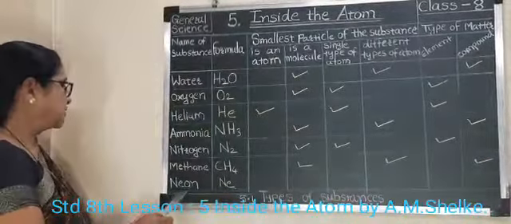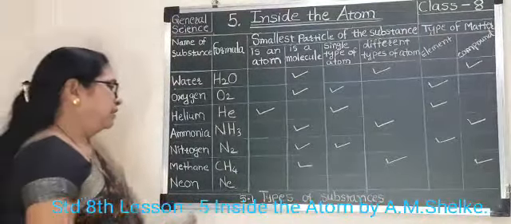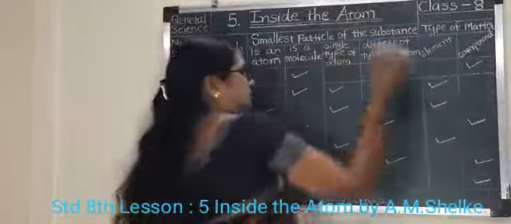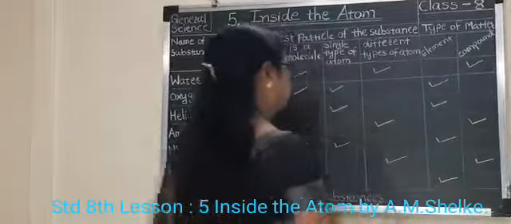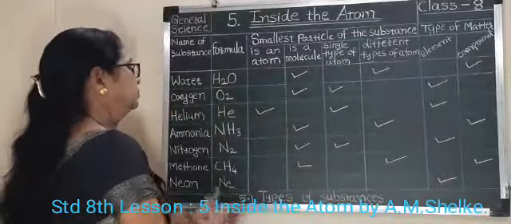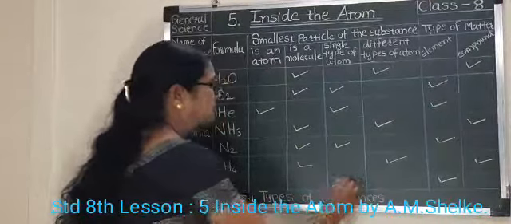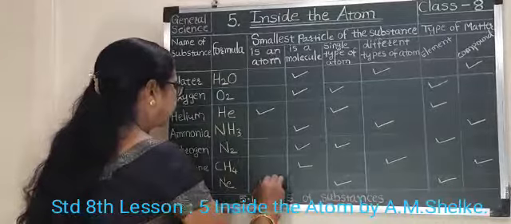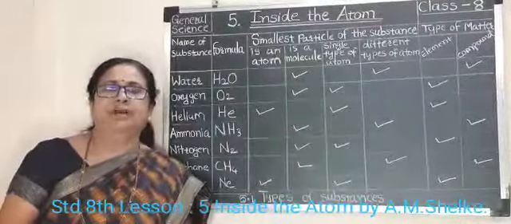And the last one is the example of neon. Neon is an element. And it is a single type of atom. That's why we will mark here. And it is an atom, so we will mark here. In this way, we complete this chart.